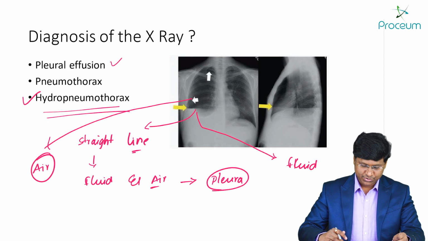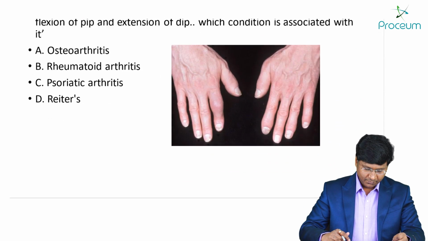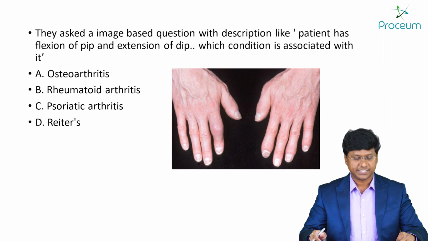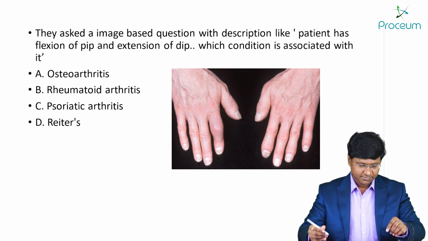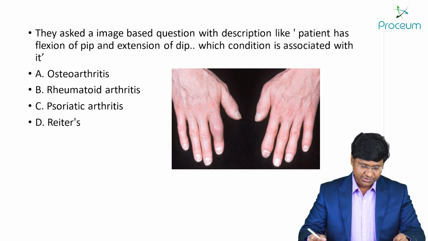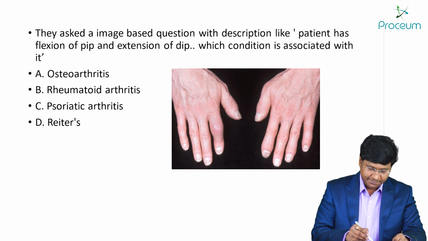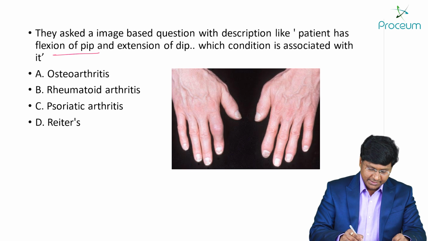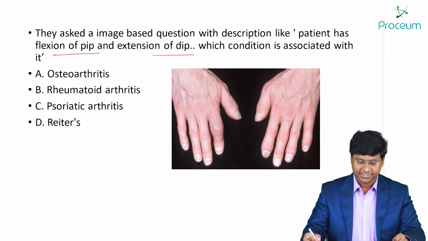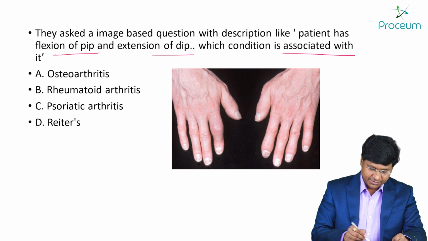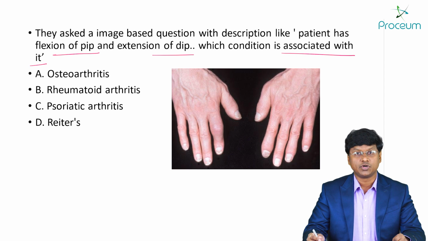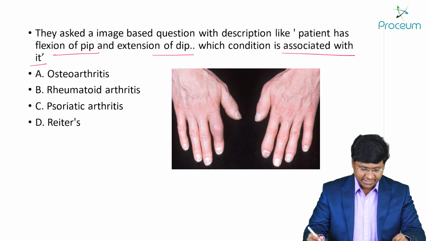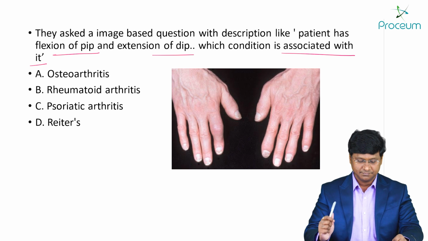So if you see the next question, this was the other recall which I have got. The image may not be the same. They have asked a question with an image showing a description like the patient has flexion of the proximal interphalangeal joint and extension of the distal interphalangeal joint. Which condition is associated with it? The options are osteoarthritis, rheumatoid arthritis, psoriatic arthritis, and the Reiter syndrome.